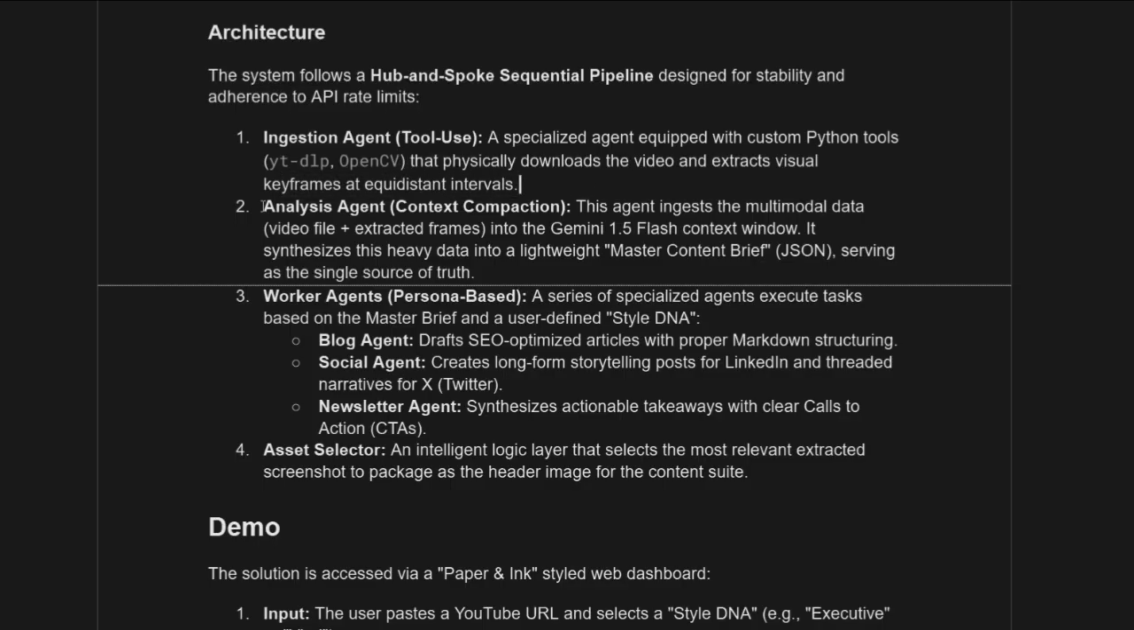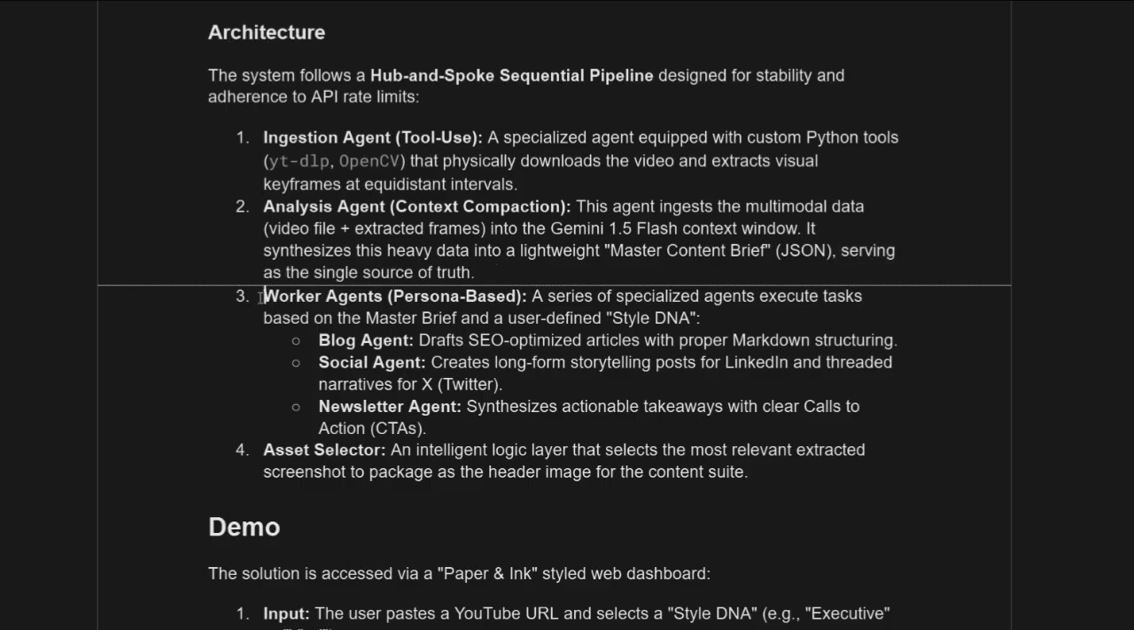The second component is the analysis agent. This agent ingests the multimodal data, the video file plus extracted frames, into the context window of Gemini 2.0 Flash. This is written incorrectly on the slide; I have chosen Gemini 2.0 Flash. It synthesizes this heavy data into a lightweight master content brief. So the downloaded video is summarized into a JSON style format, which is why it is written here as master content brief. It creates brief metadata in the format of a JSON file of the YouTube video, serving as the single source of truth.